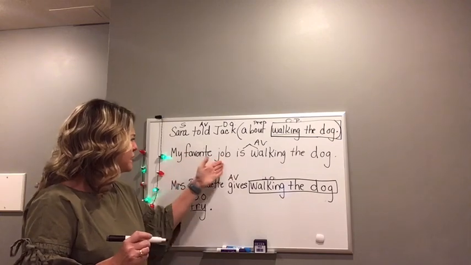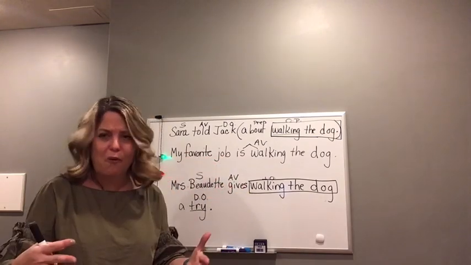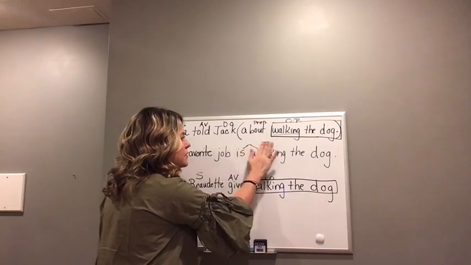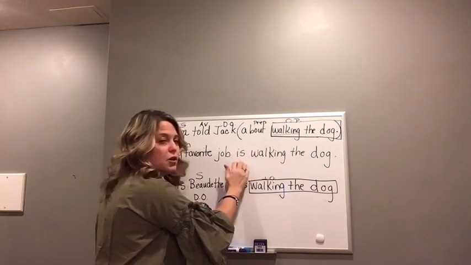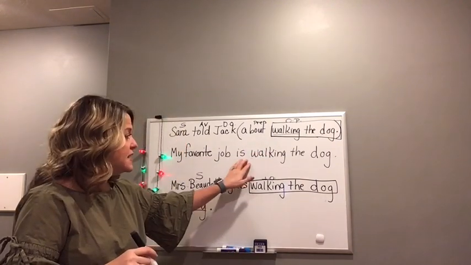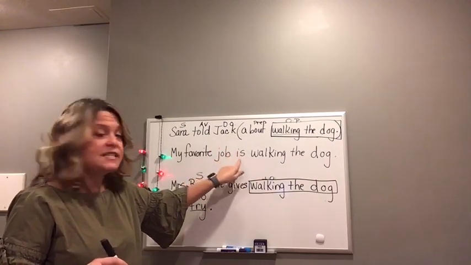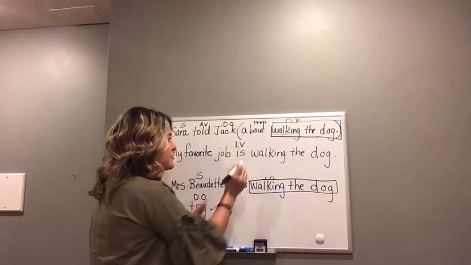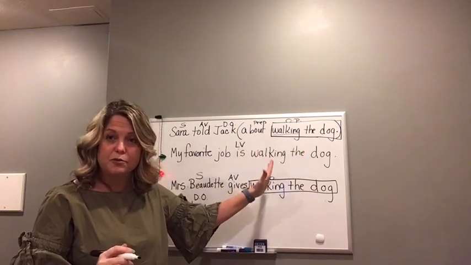Job is the noun over here. Job is walking? No, a job cannot walk. Doesn't make any sense. So that's when we know that, no, this is not an action verb with a helping verb. This is a linking verb. Is is a linking verb all by itself. This is part of a verb phrase, a verbal.